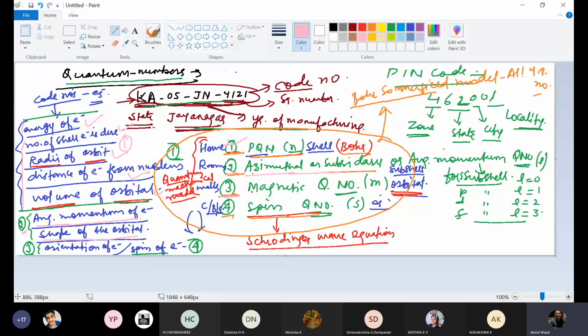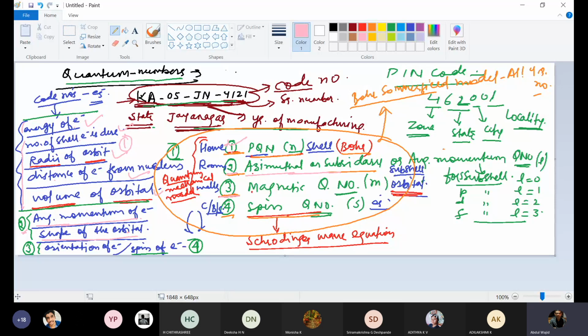To calculate angular momentum, there is not only one formula, there are many more. So that is the azimuthal or subsidiary or angular momentum quantum number. We will discuss in different numericals how this can be done, with n, l, m, and s. All the values we will be doing in the next class.